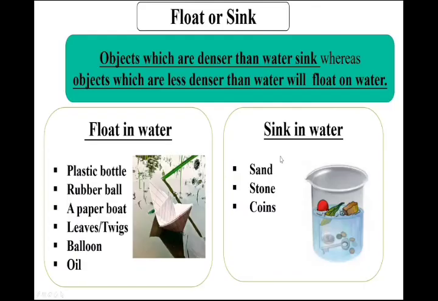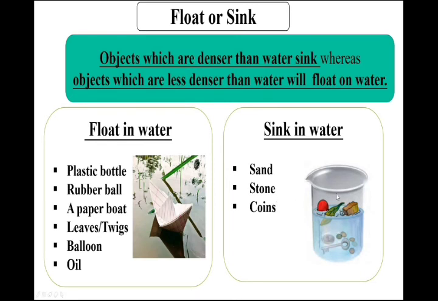Okay. Now the next property, whether the substance floats or sinks in water. The objects which are denser than water sink, whereas objects which are less dense than water will float on water. You can see the paper boat. It will float on the water. But what about sand, stone, coin?